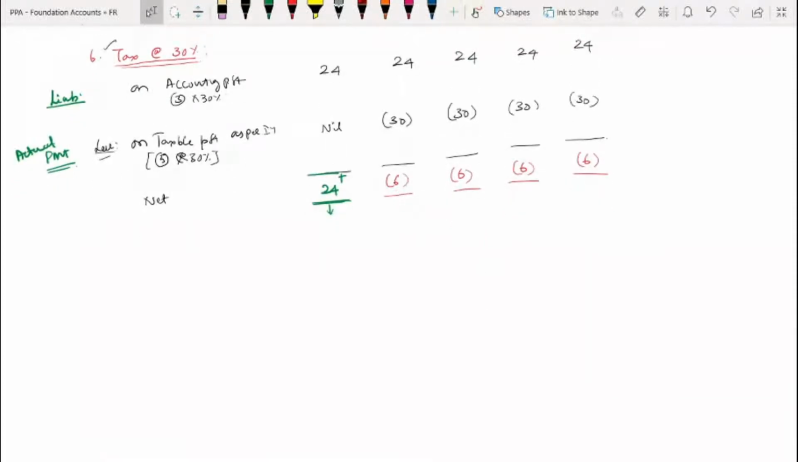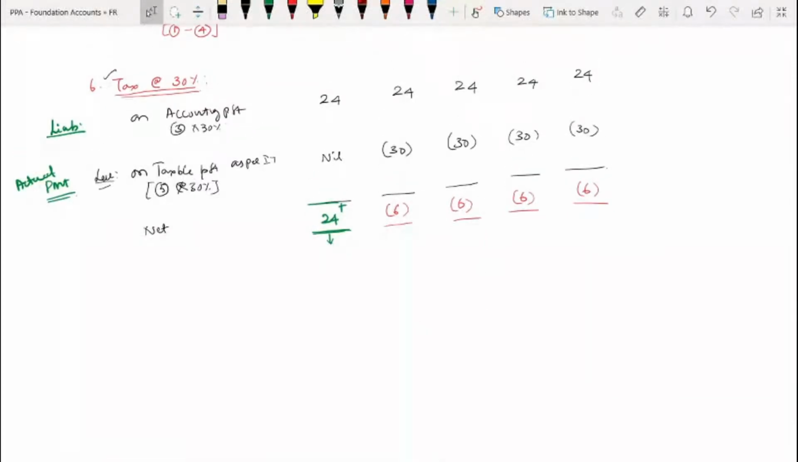Now look out. First year, the actual liability I am supposed to pay is 24 rupees. But how much did I pay? Nil. Income tax said no, as per our provisions you don't need to pay tax. So therefore you are jumping like anything, I saved the tax. Correct? Yes, sir.